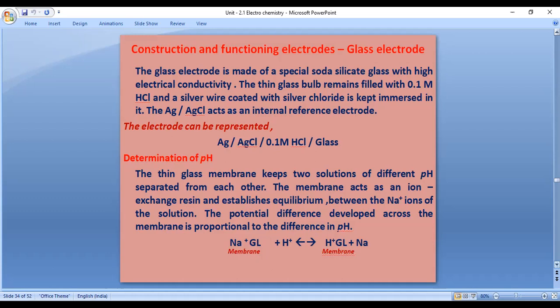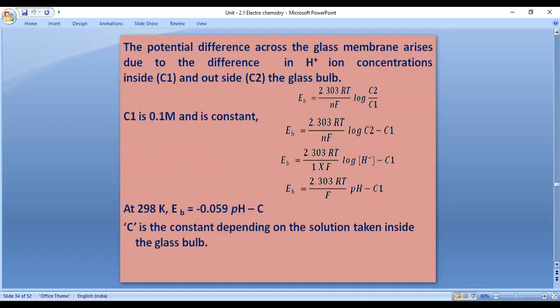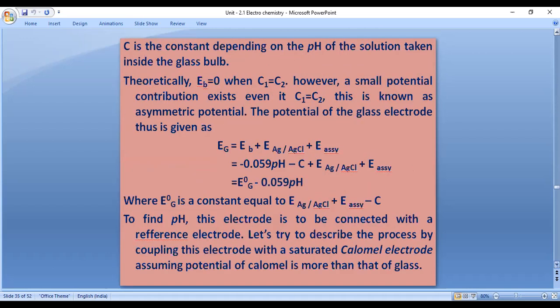This is useful to determine the pH of the respective solutions. This is an experimental application. It is one of the applications, but it is not in your syllabus.